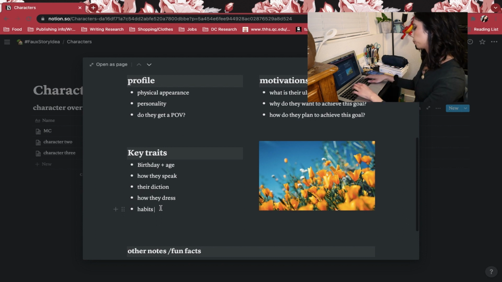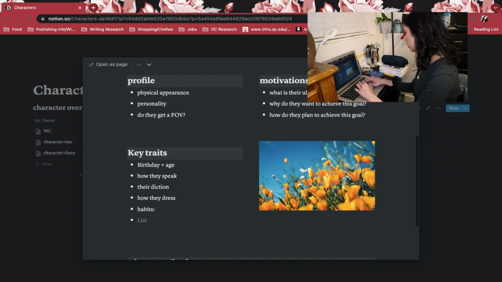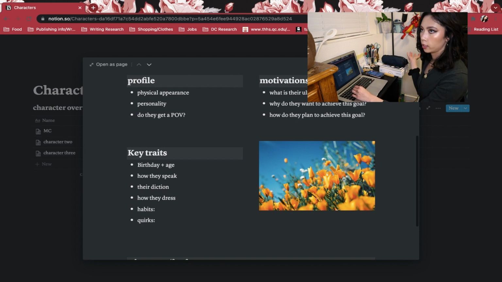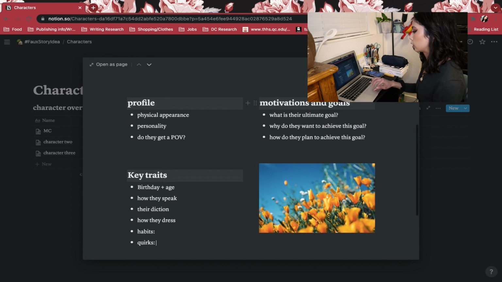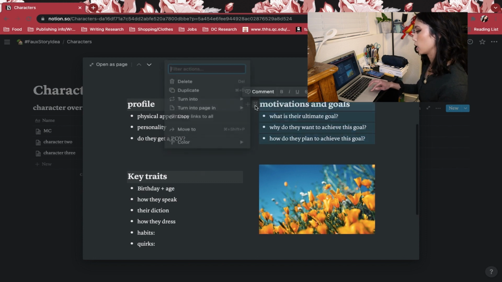Habits, and I guess quirks, like if they fidget with their hands quite a bit, if they prefer to eat dinner on the right side of the table versus the left, do they prefer their silverware matching, little things. Motivations and goals. This is, I guess, dependent, but I don't really want to use that per se.